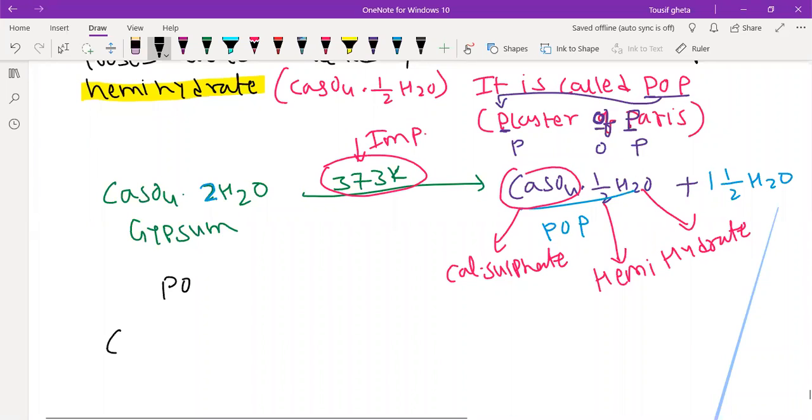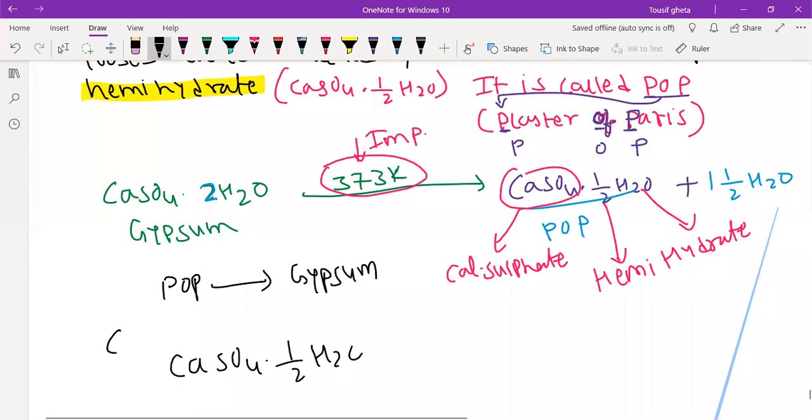Yes, recrystallization, very good, Afifa. It is chemically called calcium sulfate hemihydrate. Another name is POP, calcium sulfate hemihydrate. And gypsum is called calcium sulfate dihydrate. Di means 2. So now we are going from POP to gypsum. How to get gypsum from POP? This is your POP, CaSO4 half H2O.